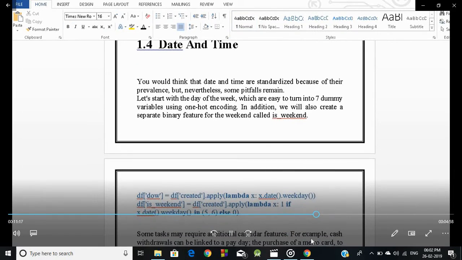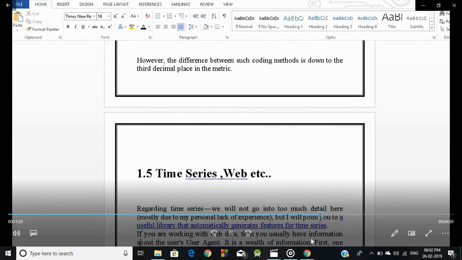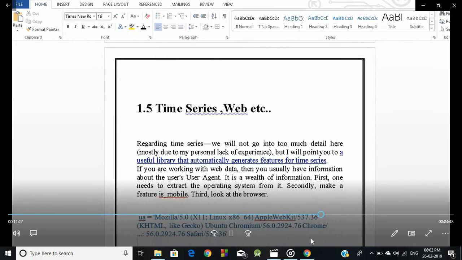And next, we discuss date and time. On what time and date do we want to extract the data. This is about date and time simply. Now time series and web, etc. Okay, let's discuss time series, web, etc.